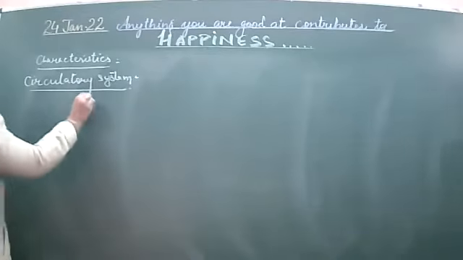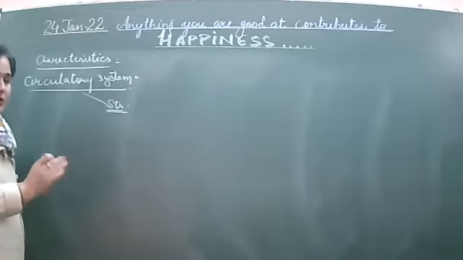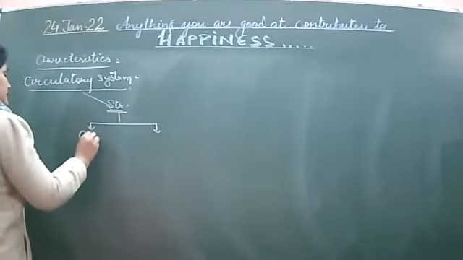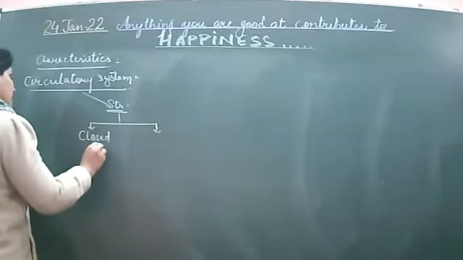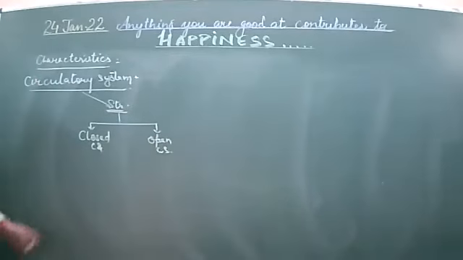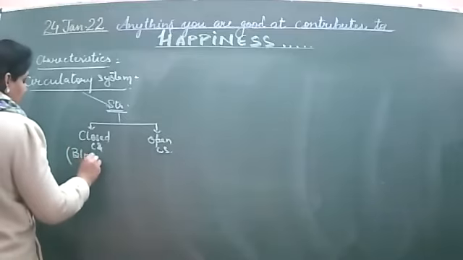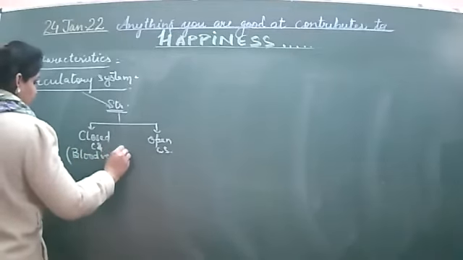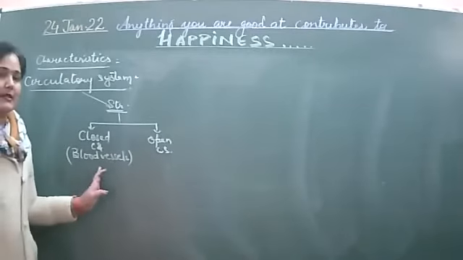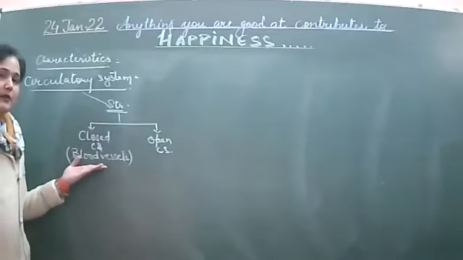So this has been classified on the basis of its structural requirements inside the body, as either the closed circulatory system or the open circulatory system. Open is present in the lower organisms, closed is found in the higher organisms. Closed is when the blood flows through the blood vessels, that is arteries, veins, and capillaries, three forms of blood vessels. So it is found in the higher organisms.